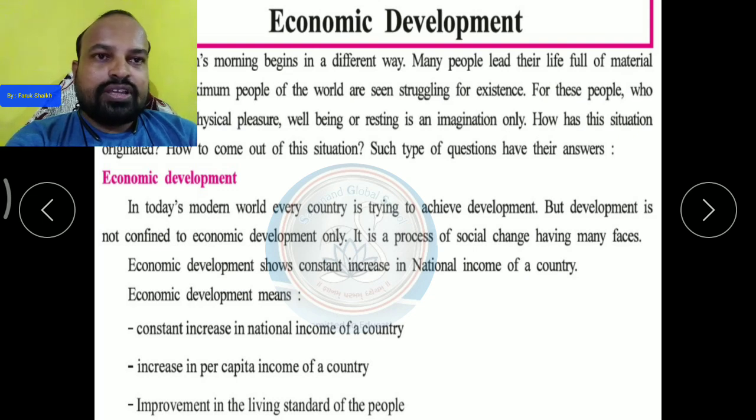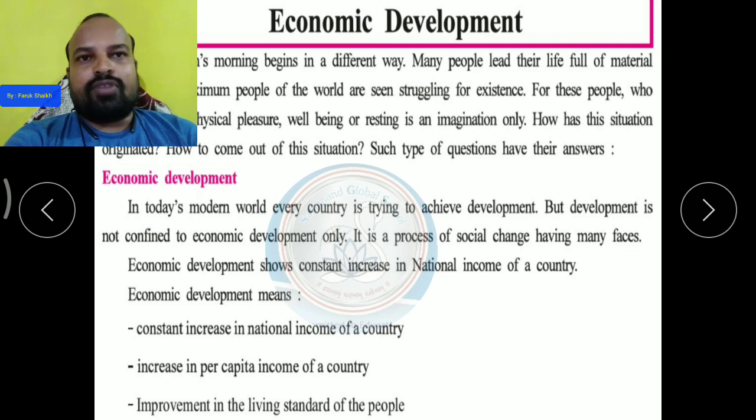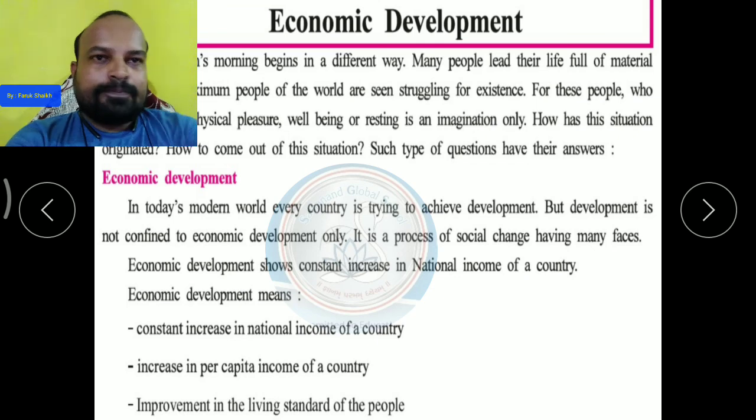Otherwise, if we only see the structure of the industries, big buildings, that does not mean economic development. Economic development should be from the common man; when every person of the country is living a standard life, then we can say economic development. Only economic growth cannot be called development of the country. Okay, so these are the meanings given about economic development.